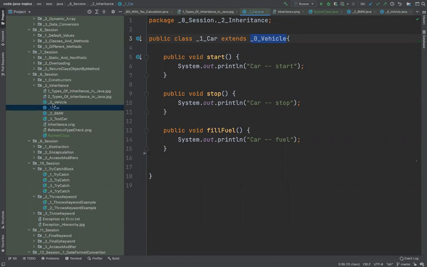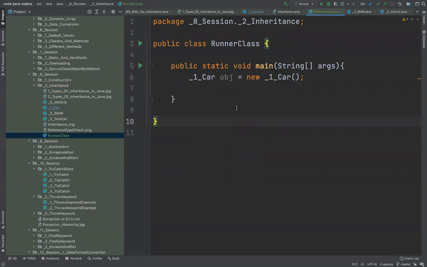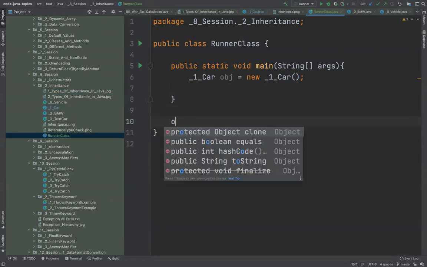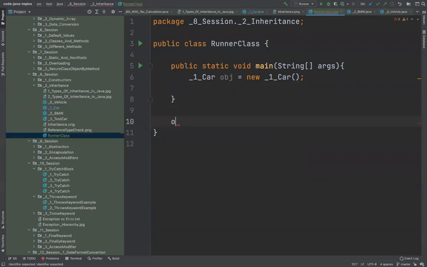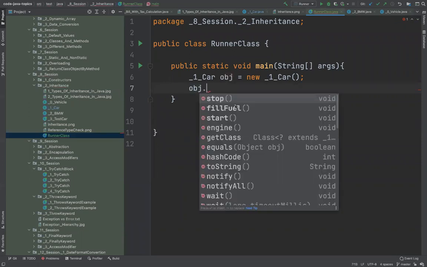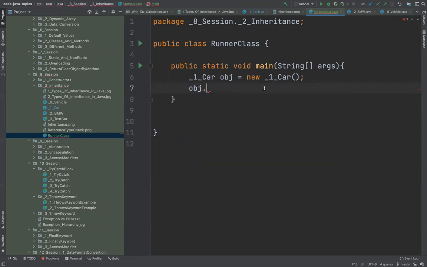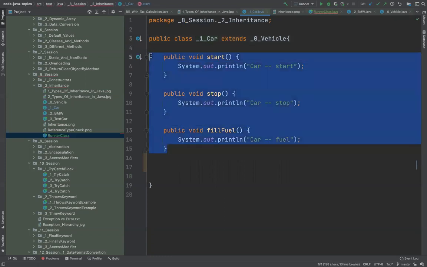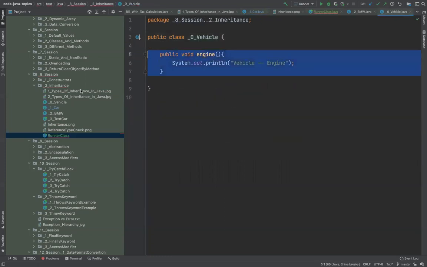So for example, if I go here and create an object of a runner class, and say object dot, you see I have methods stop, fill fuel, start, and engine. So these four I am aware of because I have created these. These three are here and the engine is here.